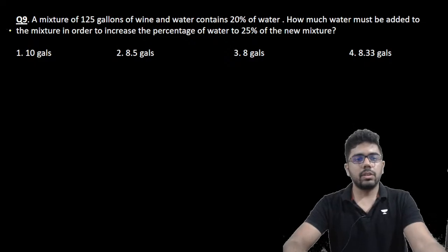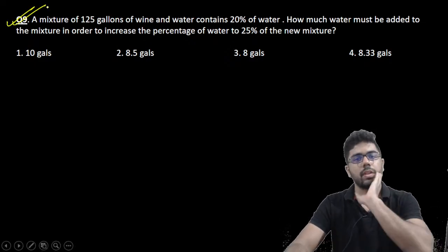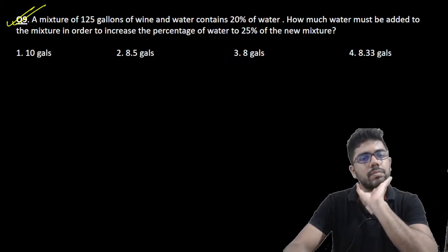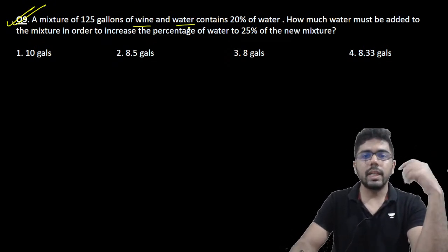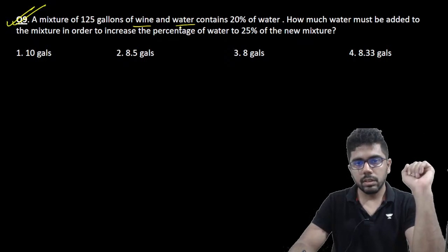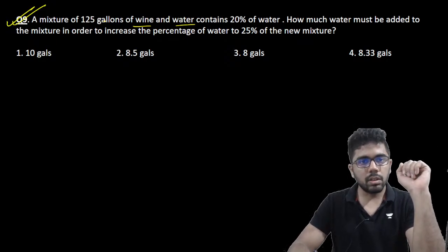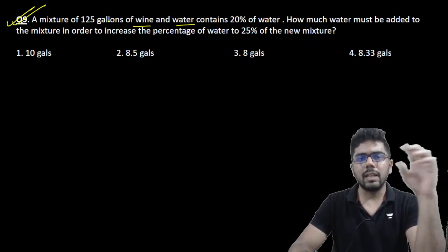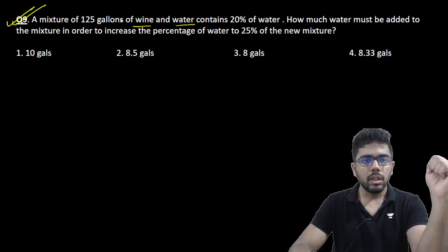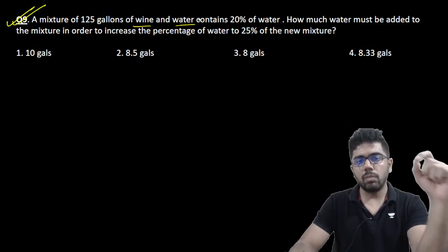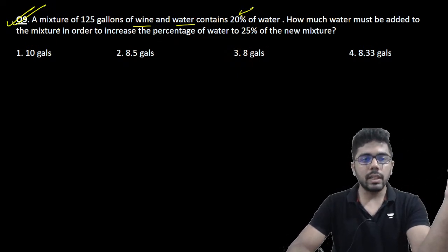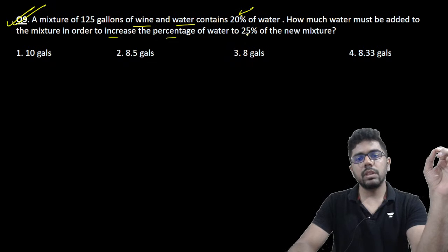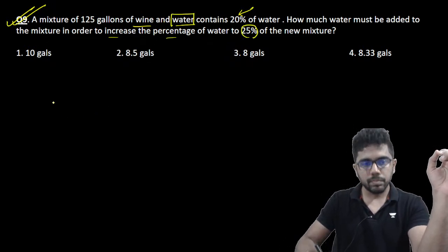So let us see this one. Tell me what answer will come for this? Again, it's a mixture of wine and water. So let's decide what to take to solve it. So there's a mixture of 125 gallons. Gallon means it's a unit of measurement. 125 gallons of wine and water which contains 20% water. How much water must be added in order to increase the percentage of water to 25%? So let's say I solve this whole question taking water.